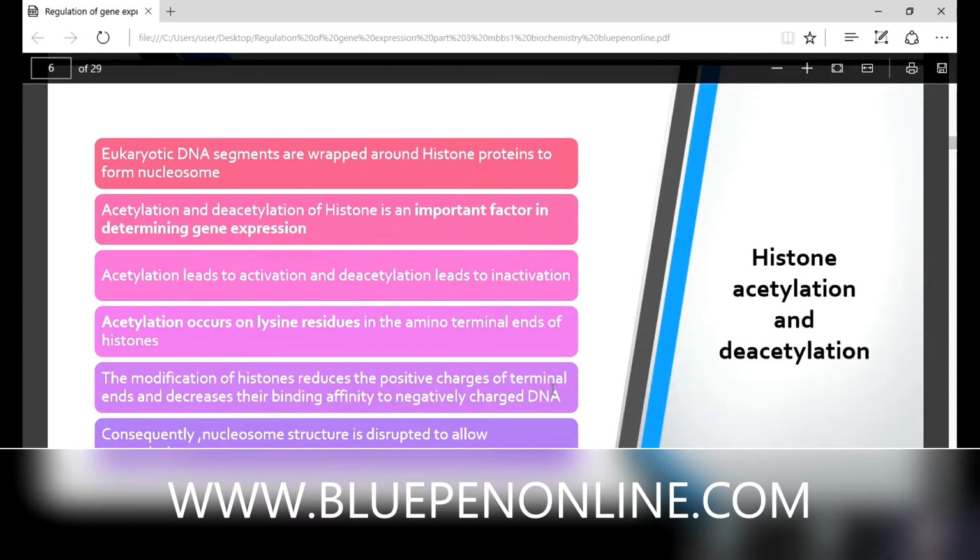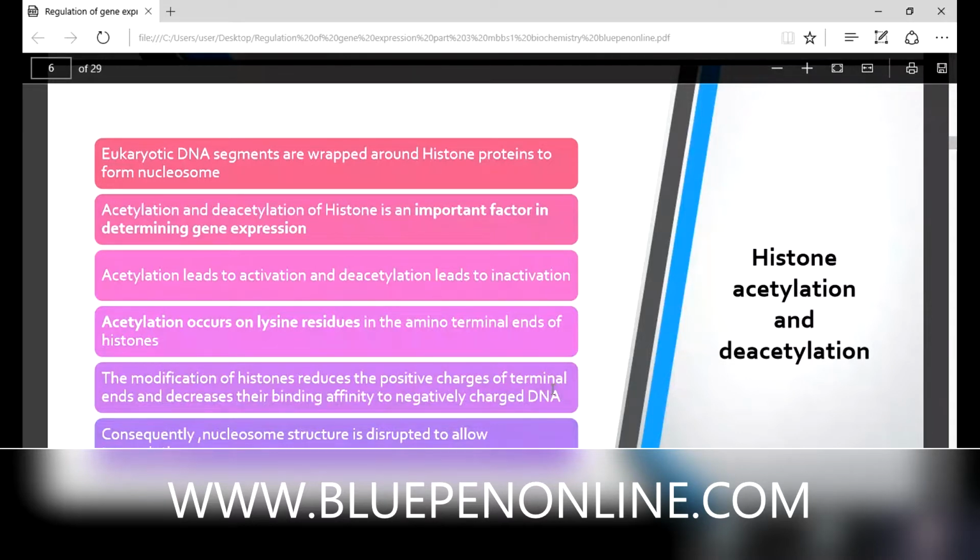Then in which part does this acetylation occur? We know histone is a protein made up of amino acids. So acetylation occurs on lysine residues in the amino terminal end of histone. Protein is always written from N terminal to C terminal. So the N terminal contains the amino acid lysine, and acetylation occurs on lysine residues in the amino terminal end of histone.